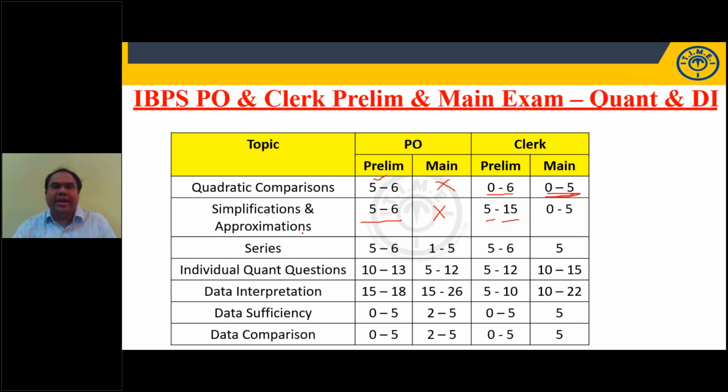So it is a very important area, as well as a scoring area, in your clerk exam as well as in your PO prelim exam. In the main exam you can also expect questions, but the minimum is 0, meaning they're not asking questions. In very few instances you can find 5 questions in the main exam, but generally it is not asked in the main examination. Series: 5 to 6, 1 to 5, 5 to 6, and an average of 5 questions both in the prelim exam as well as in the main exam. Missing number series as well as wrong number series.